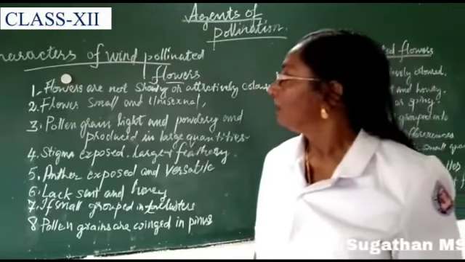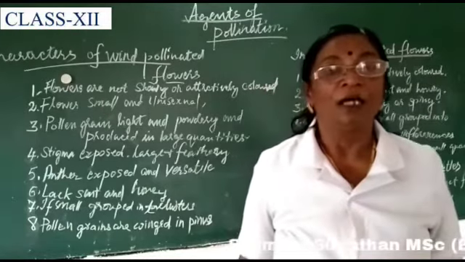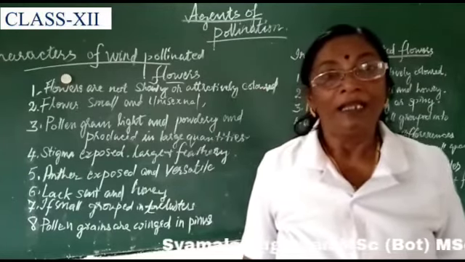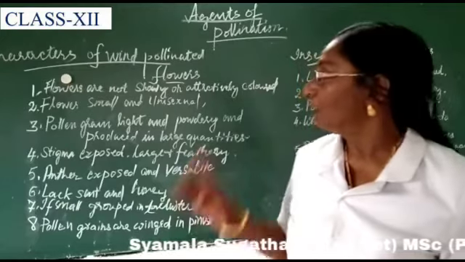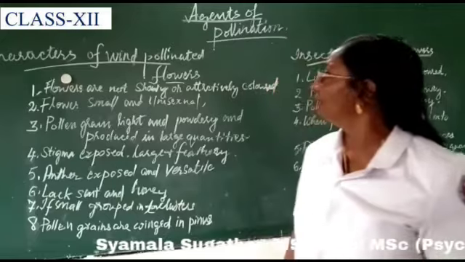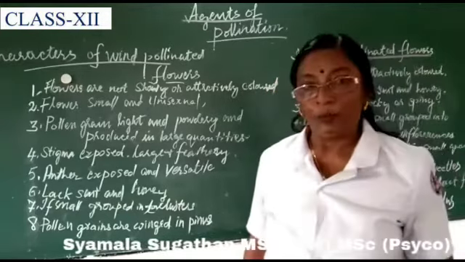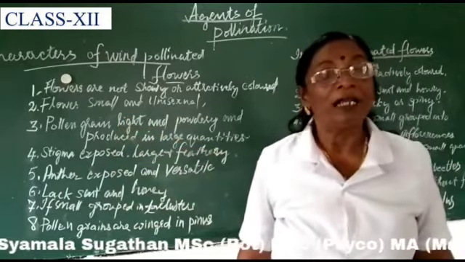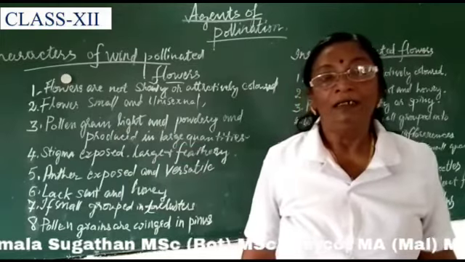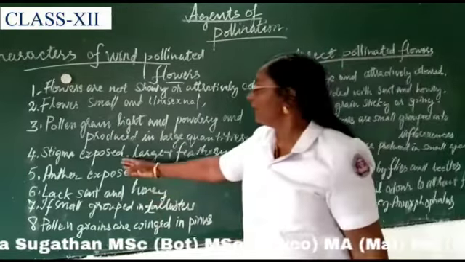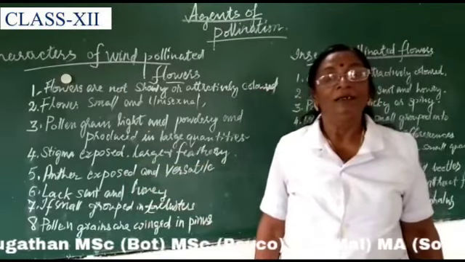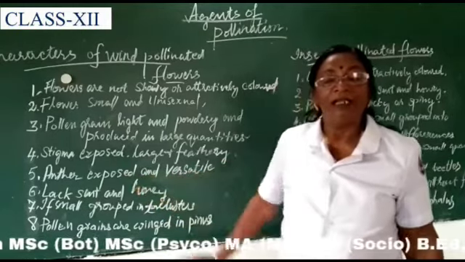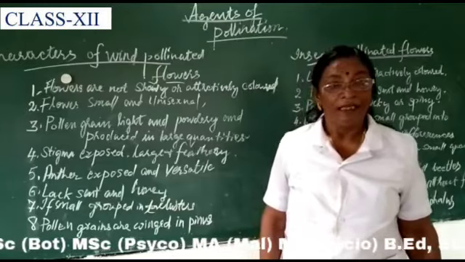The pollen grains are produced in plenty and are usually dry, light and powdery. Next, the stigma is exposed, large and feathery. Next, anthers are exposed and versatile, allowing free swinging in air.